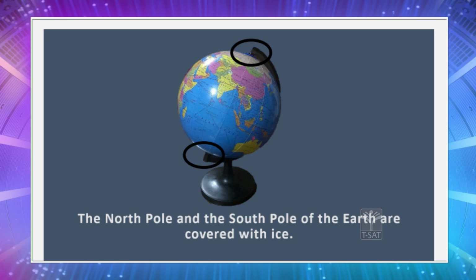Yes children, as I told you, the planet Earth is revolving around the sun, but here, children, the sun rays reach these two poles in a slanting manner. It is not reaching directly, and because of this, these two poles have an extreme cold climate, and because of this extreme cold climate, you can find that these two poles are covered with ice.